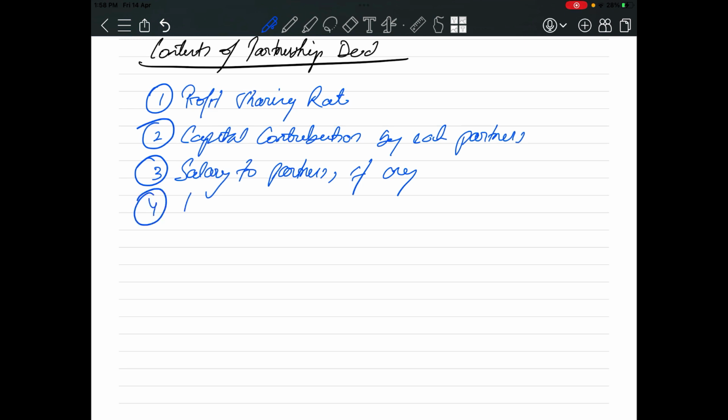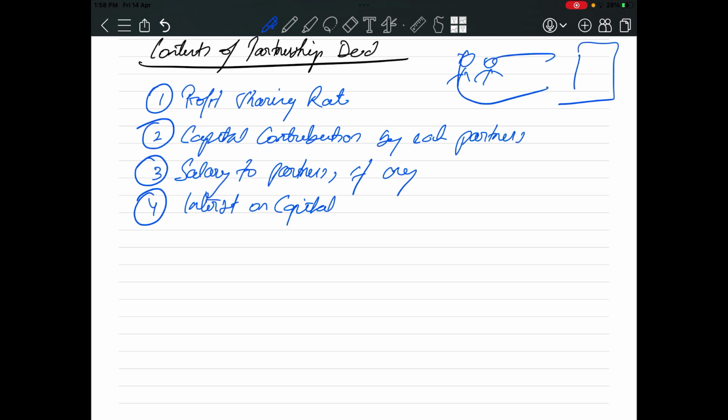Now interest on capital. A partner has contributed capital to a business. In case of a partnership firm, the partner will be entitled to get interest on capital. Say for example there are 2 partners and this is the business. They have introduced capital to the business. This capital will be a liability for the business.